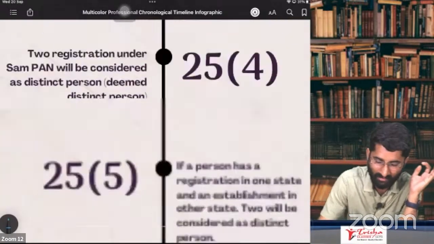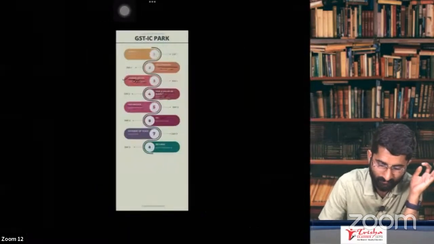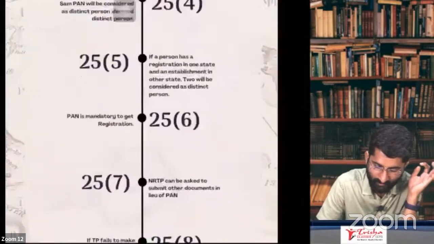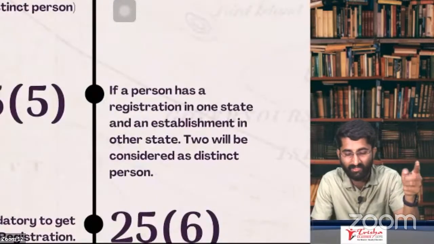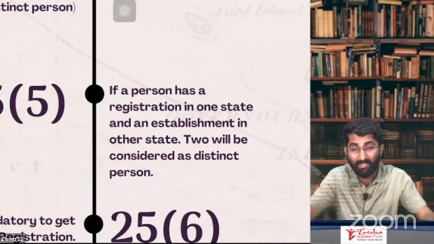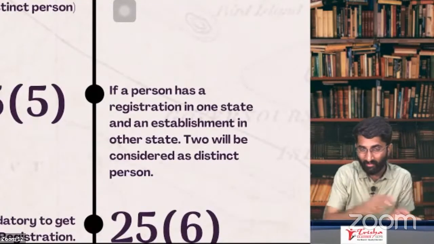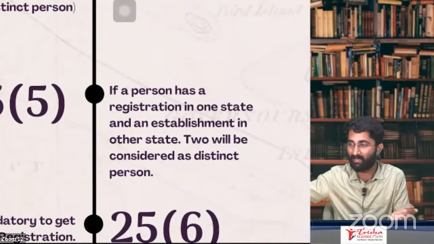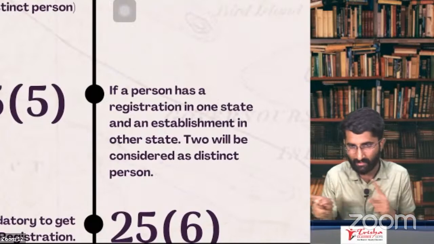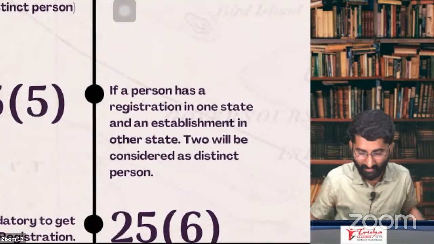Section 25, subsection 5 states that if a person has a registration in one state and an establishment in another state that is not registered, because of the state border, for example you have one registration in Karnataka and one more branch in Kerala but there is no registration there, in this case these two will be considered deemed distinct persons, even though you don't have registration.